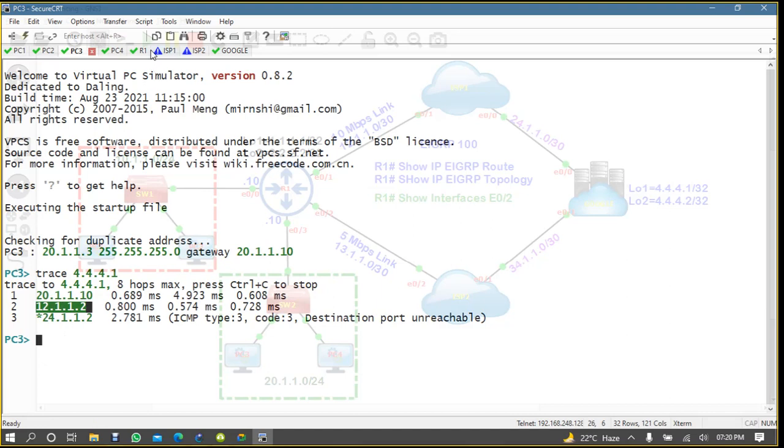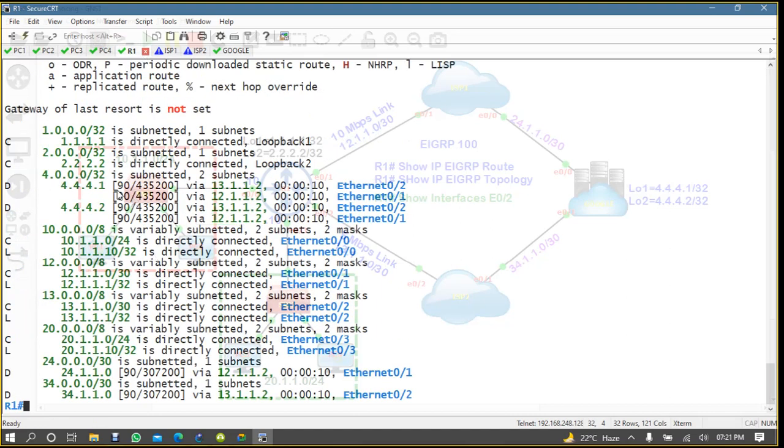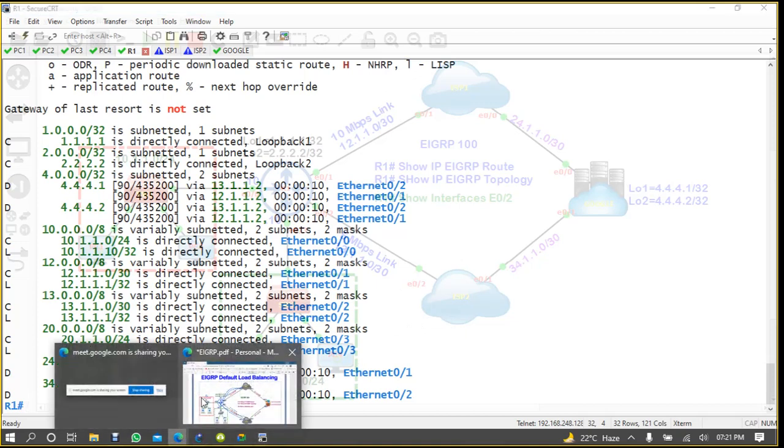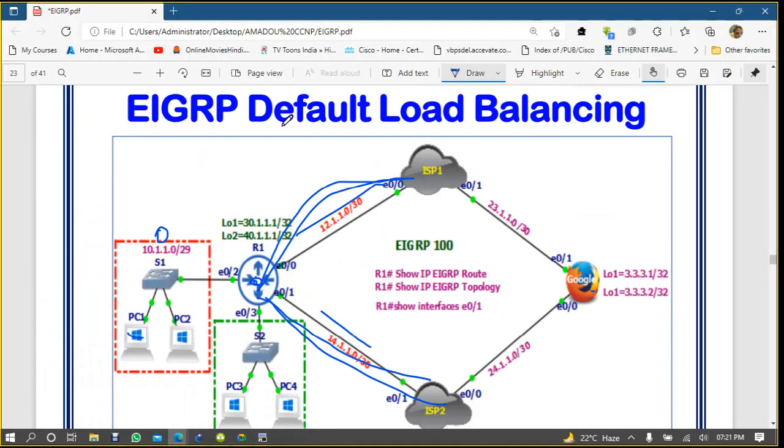Because if you come here on router 1 and see, it's load sharing. So when data can pass via ISP1 or ISP2, it's a round robin kind of thing. One packet from here, one packet from here. That's why it is written here EIGRP default load balance.